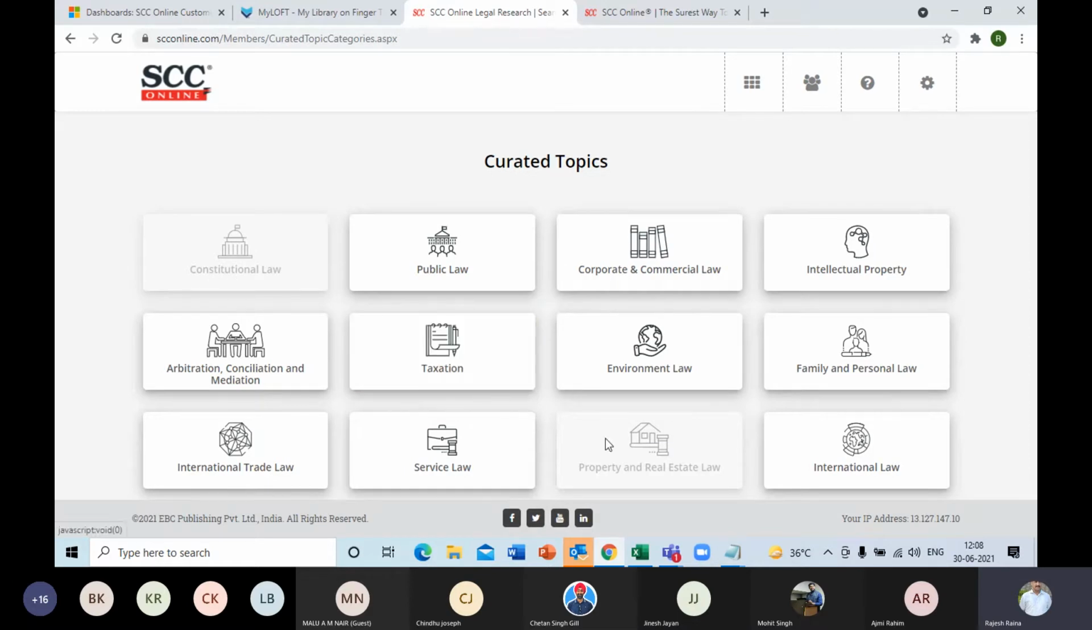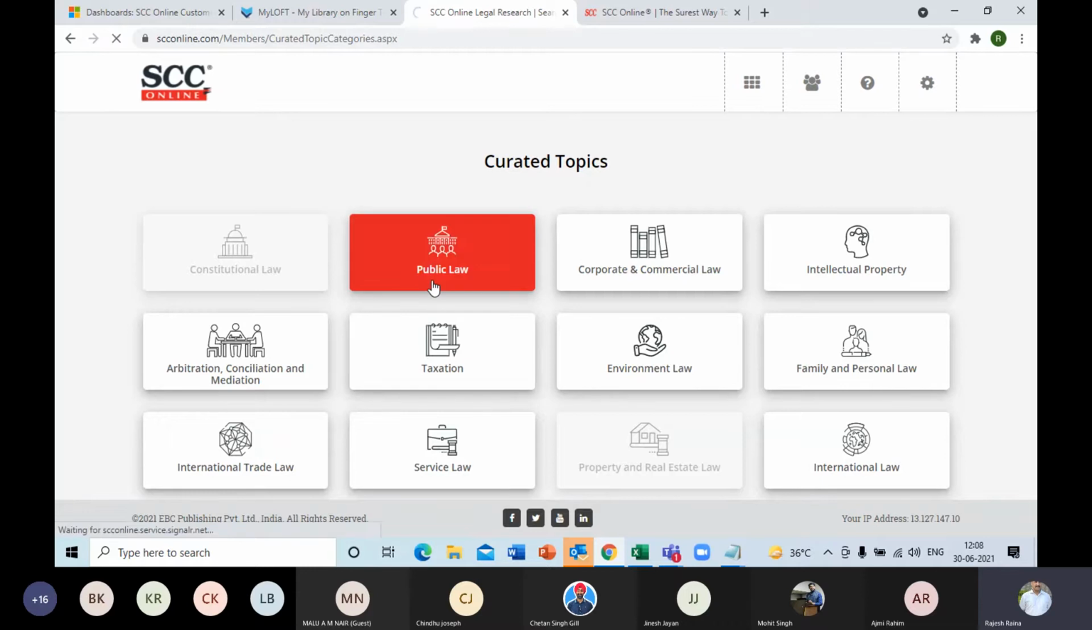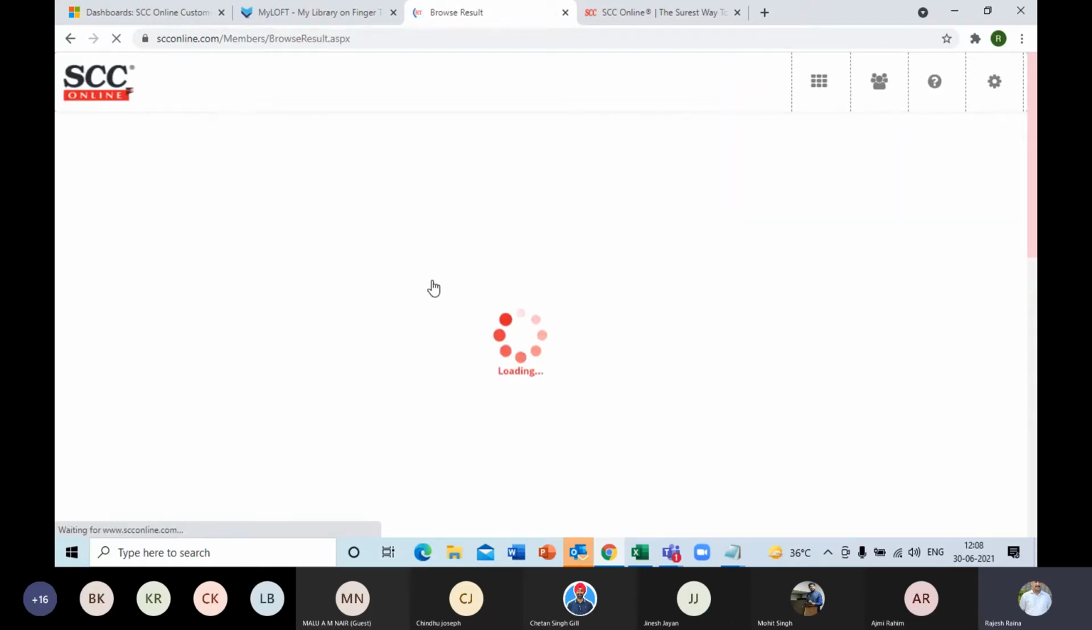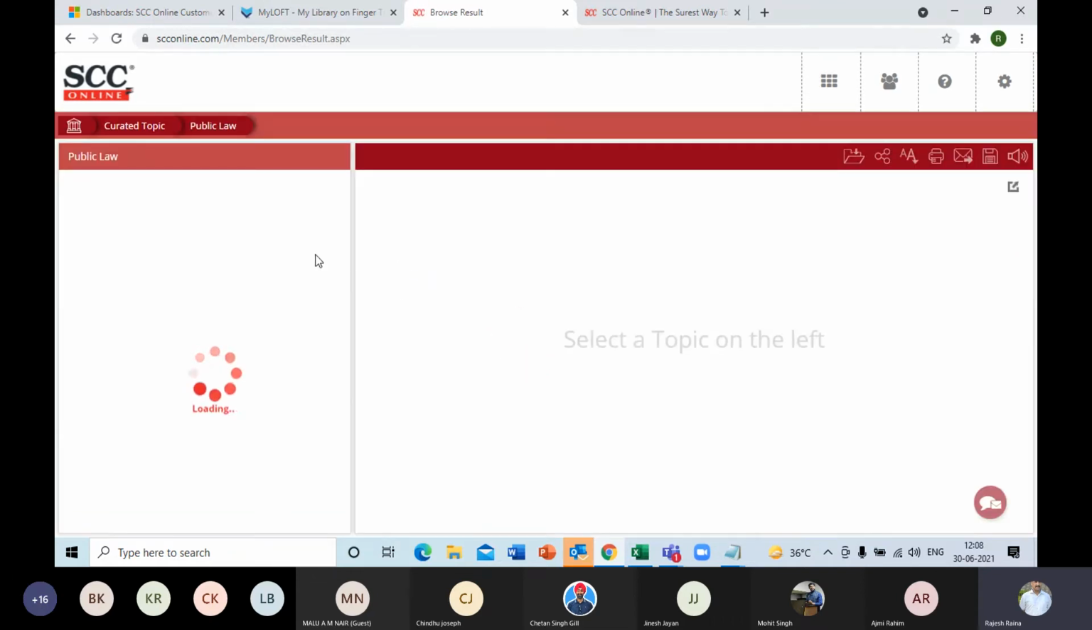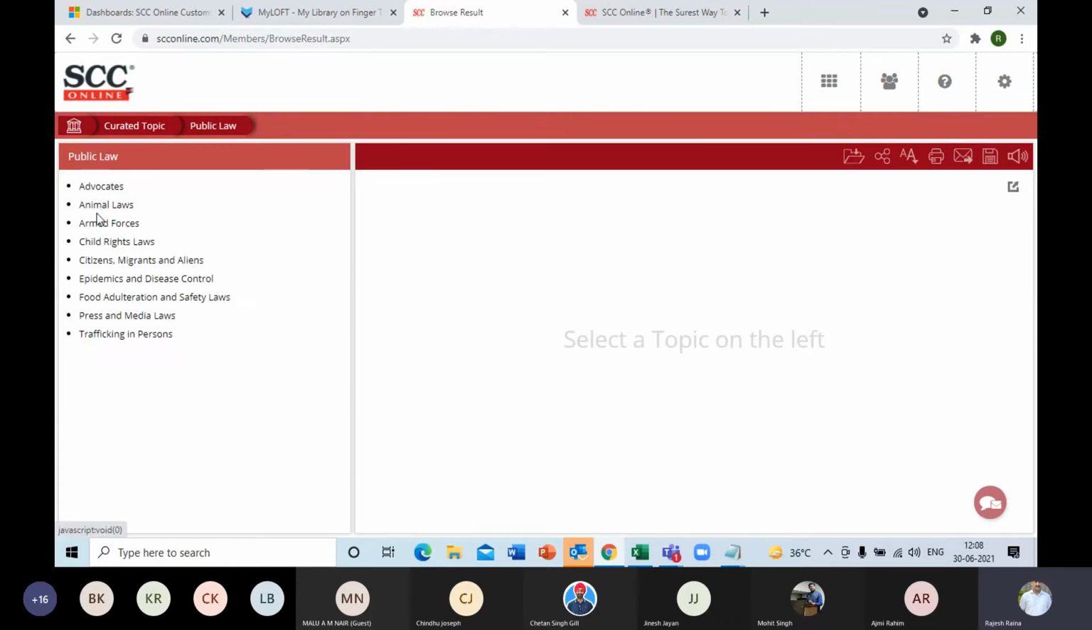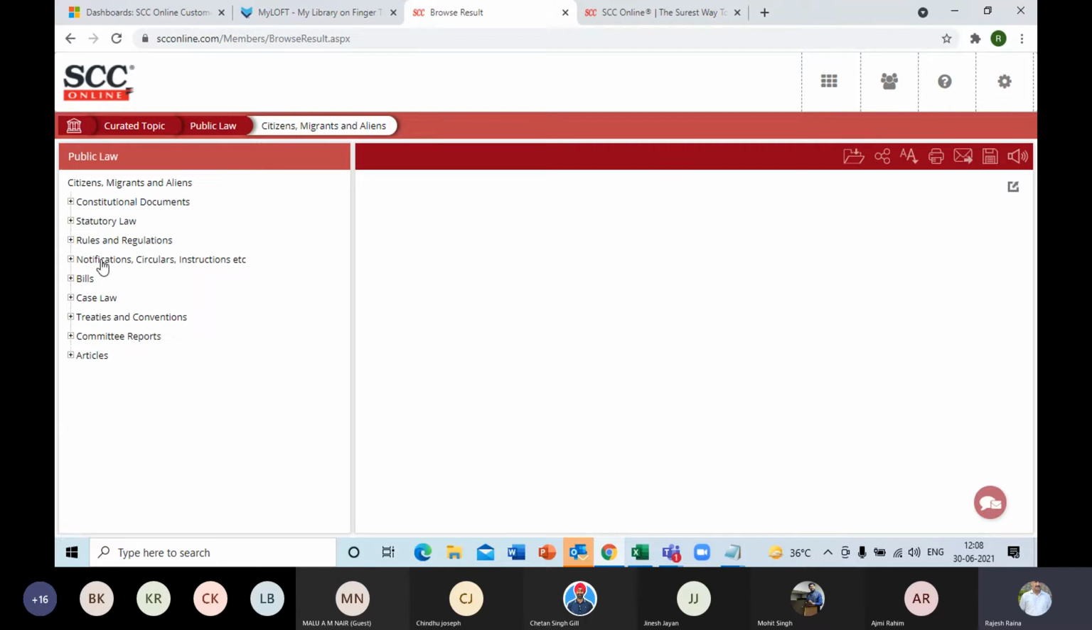Constitutional law and property law are in gray because the work is still going on in these two particular topics. Let's take the example of, say, public law. Under this, I'll now get a list of all the topics. This was the main heading, right? So under the main heading, public law, we have topics like citizens, migrants, aliens, animal law, advocates, food adulteration, etc. Right? So let's take any one of the topics over here, like citizens, migrants, and aliens.